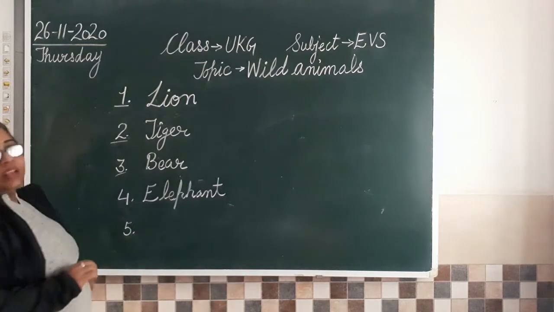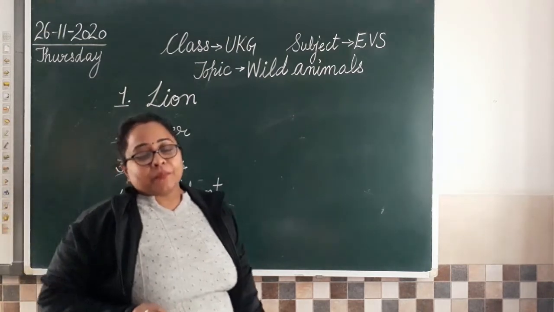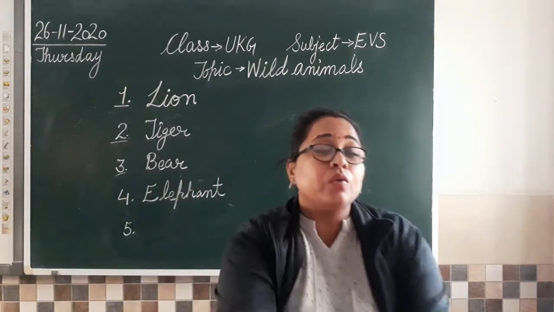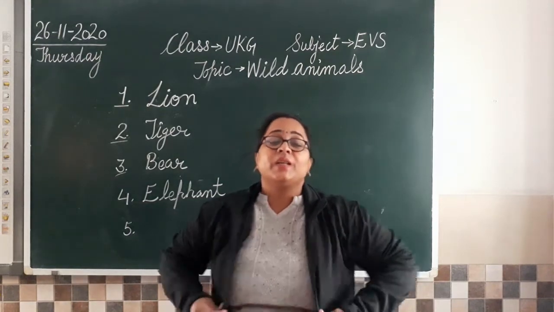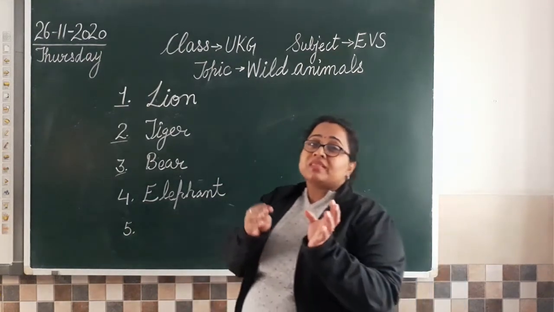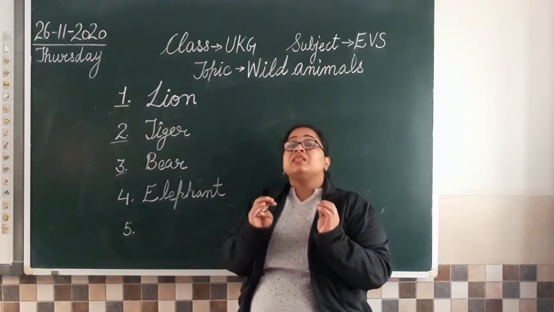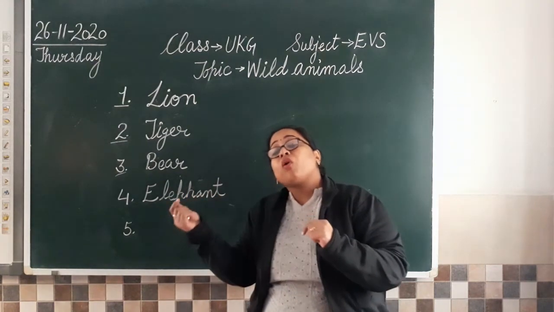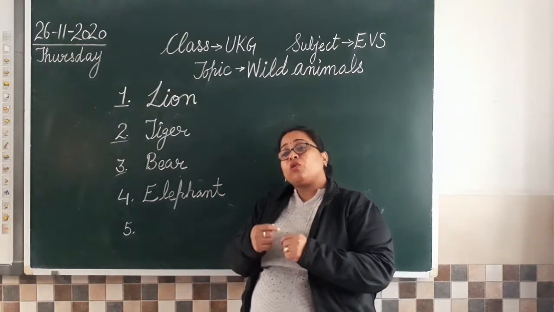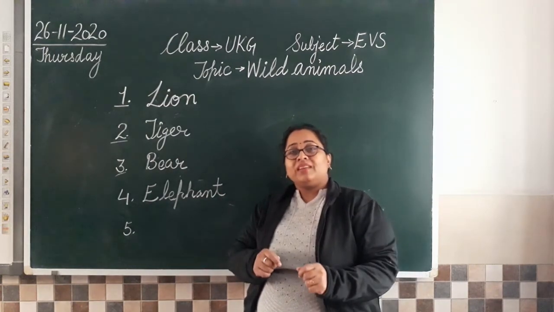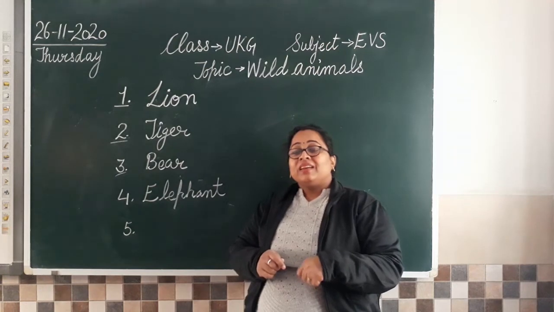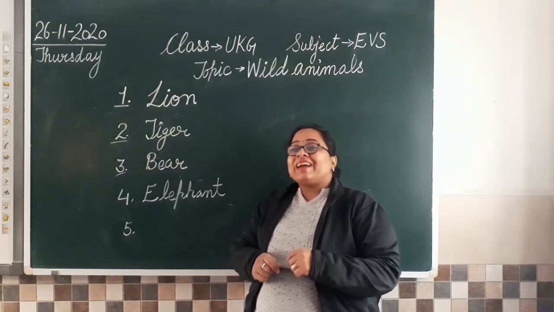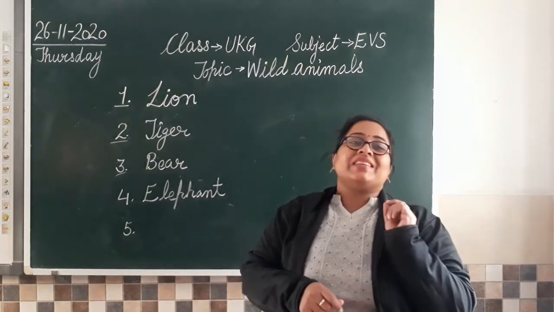Can anyone tell me the next? Yes? Okay, I'll give you one hint. Now you all know Christmas is coming, isn't it? So on Christmas, Santa Claus comes. And Santa Claus comes in a sledge. Sledge में आते हैं, तो वो sledge को कौन drive कर रहा होता है? वो sledge को कौन खींच रहा होता है अपने साथ? Yes? Deer. Yes, very good. Reindeer.